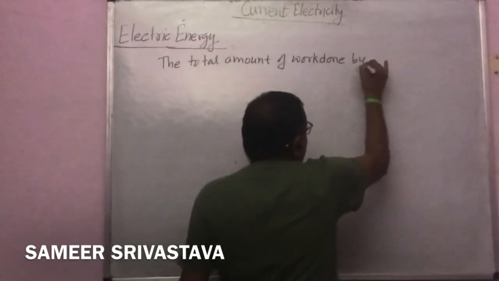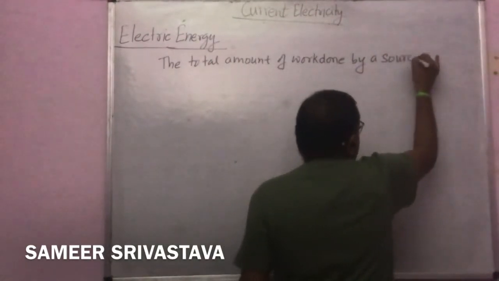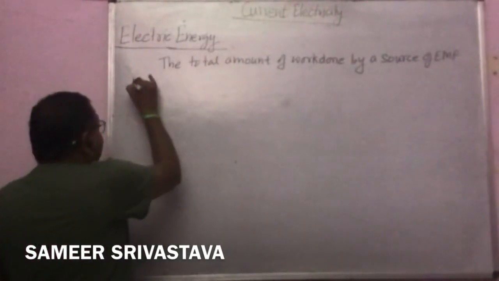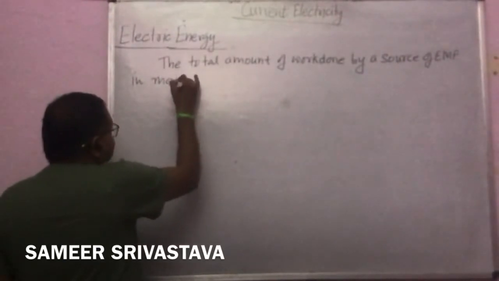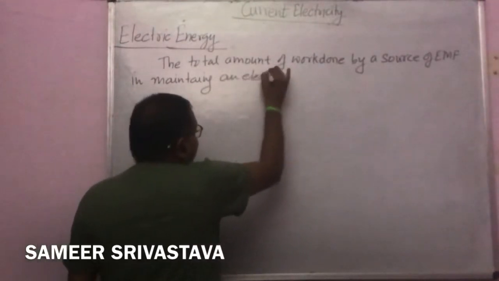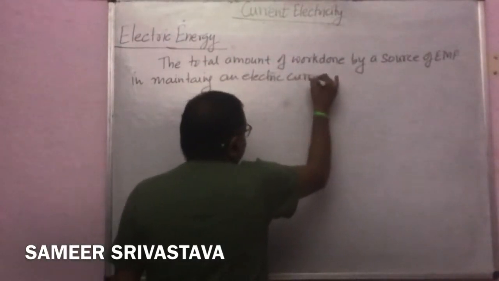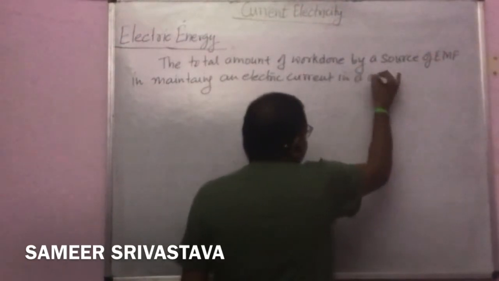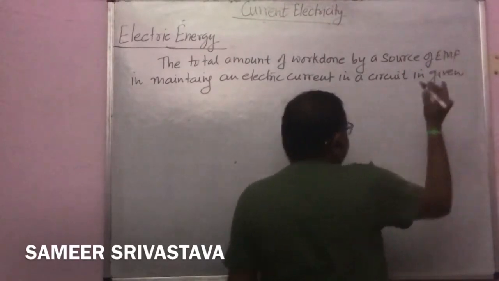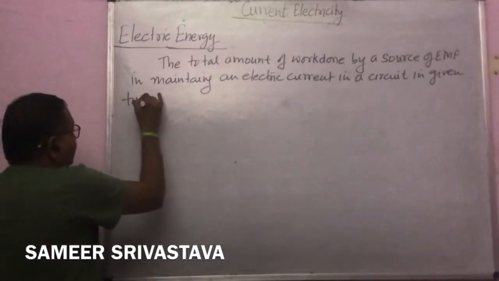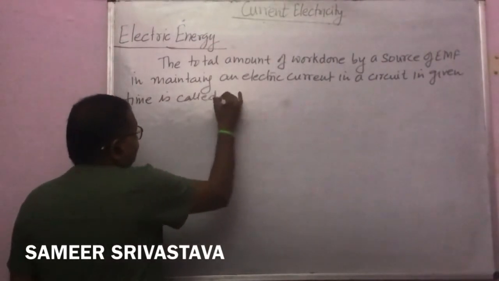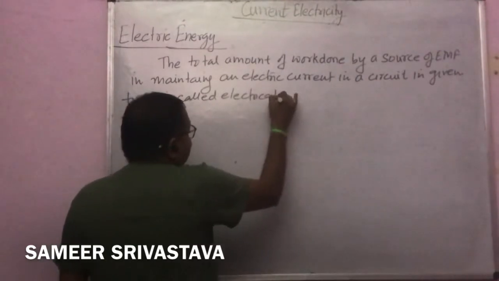The total amount of work done by a source of EMF in maintaining an electric current in a circuit in a given time is called electrical energy.